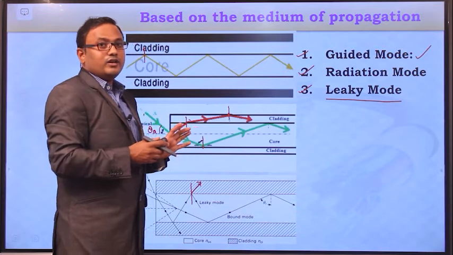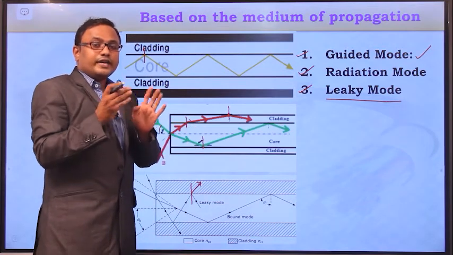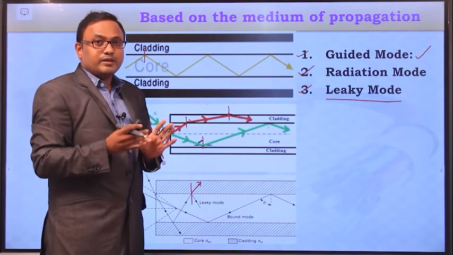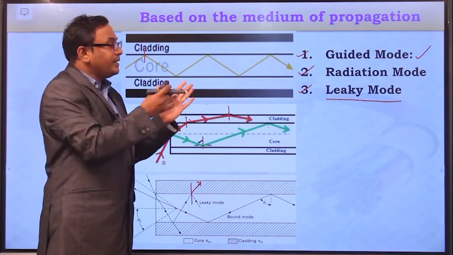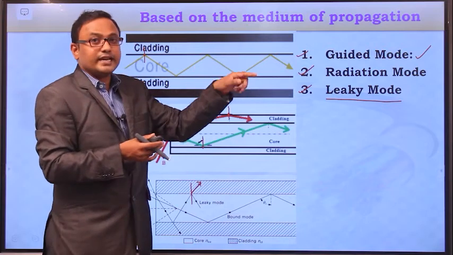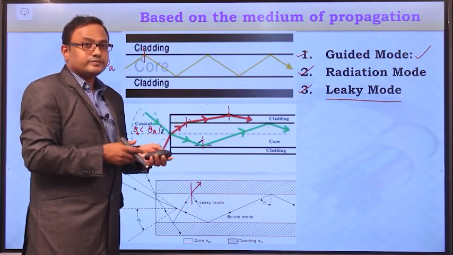So in this way we can classify the optical fiber cables based on the type of the EM wave propagating in the fiber and based on the type of the medium in which the light rays are propagating.